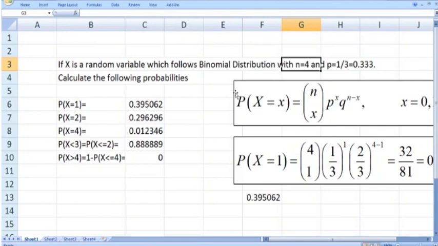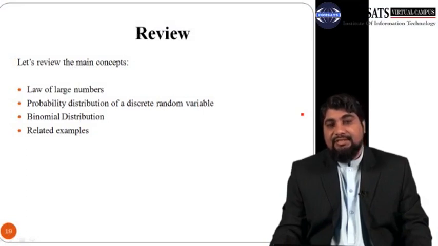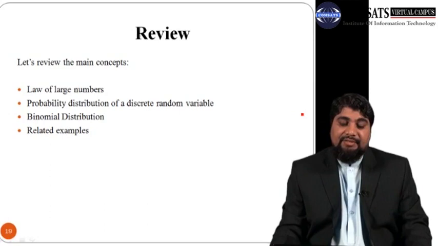So this is how we can use the binom dist function to calculate the probabilities associated with a binomial random variable. Let us review the main concepts which we have discussed in today's lecture. We have discussed the law of large numbers, and then the probability distribution of a discrete random variable, and in particular we discussed the binomial distribution, its properties, and some related examples.